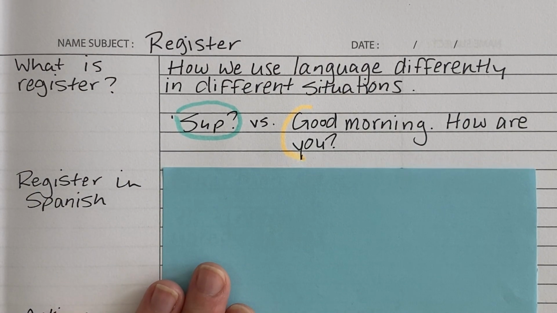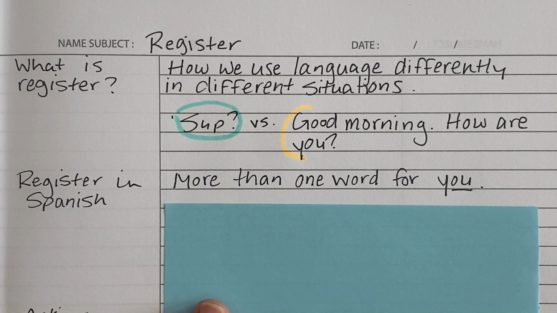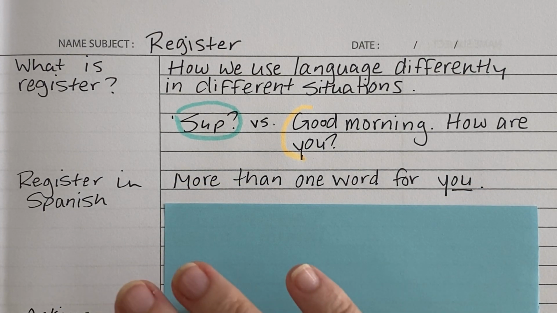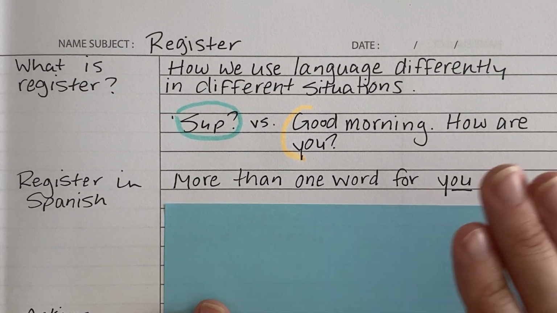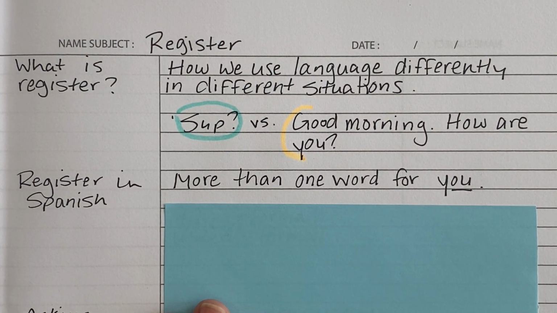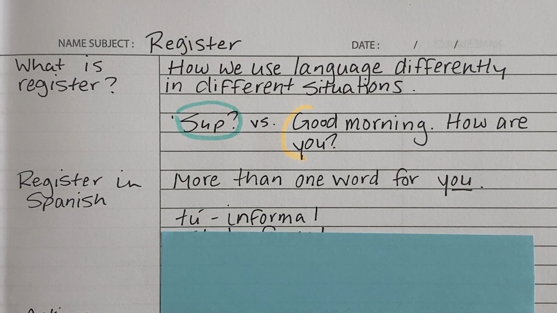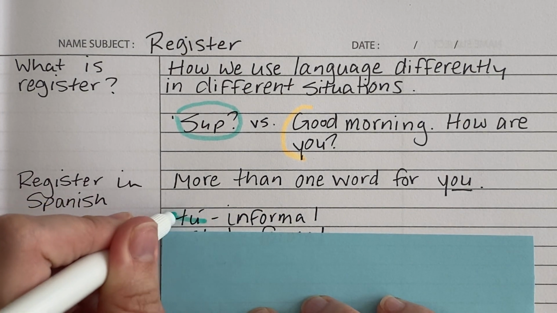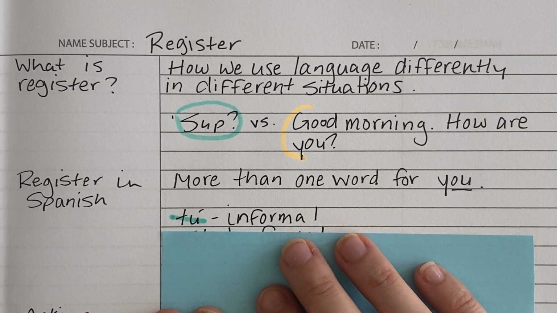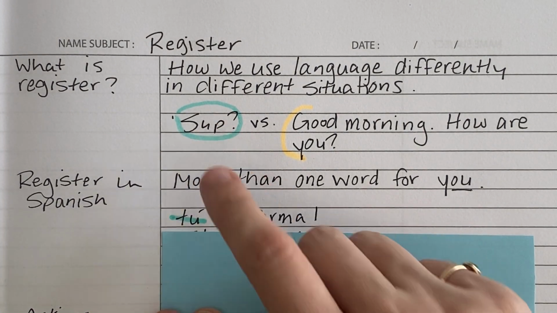So let's talk about register in Spanish. It's interesting because in Spanish, there's actually more than one word for you. In English, we just have you. We use you if we're talking to a boss. We use you if we're talking to a friend. We just have that one word. But in Spanish, there's more than one word for you. Tú, spelled T-U with an accent mark, is more informal. So we use tú in a more informal register.